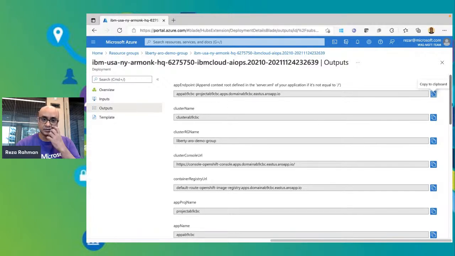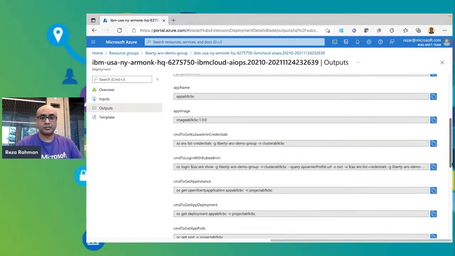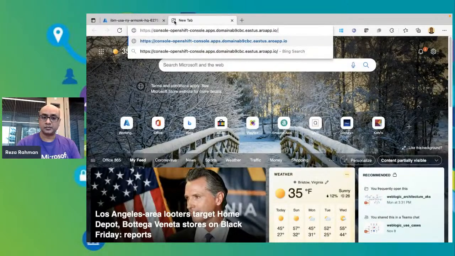There are several useful things in this output. One of the most useful things is where the OpenShift cluster is actually deployed. So I can go ahead and log on onto the OpenShift console using some of these outputs. So let me copy this, and you'll see other useful things like the OpenShift container registry that was created for us. There's a name for that, the actual generated project names. That is the project name. And so on. So there's a number of useful bits of information in this output that comes out of the ARM generation. But let's now log on onto the OpenShift console.